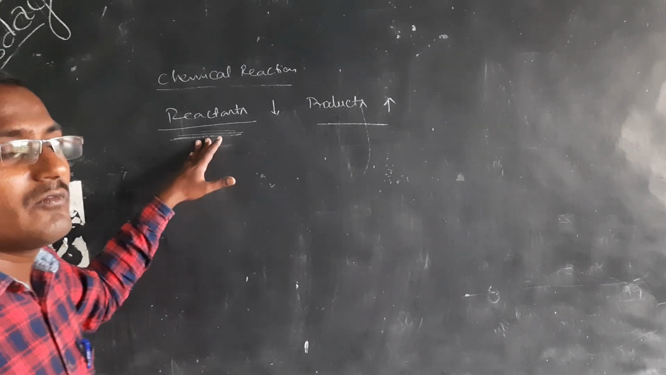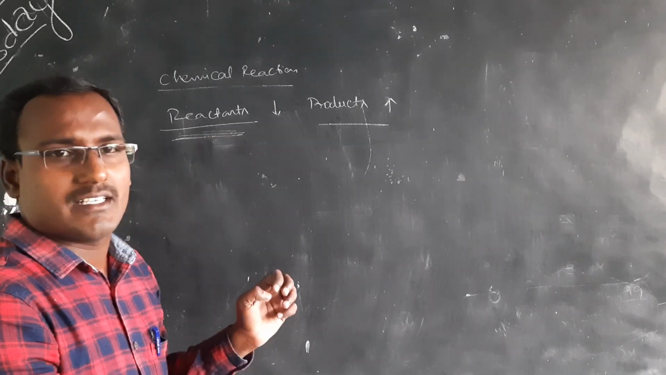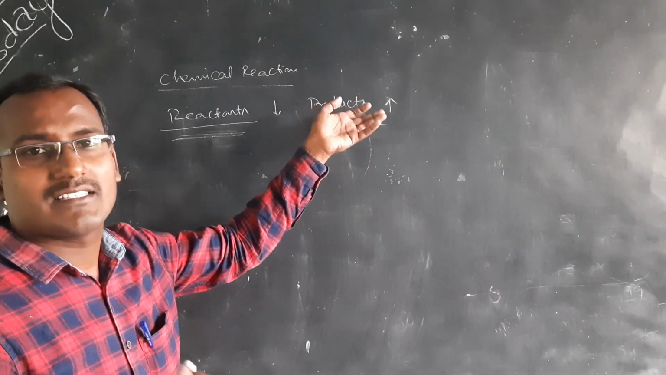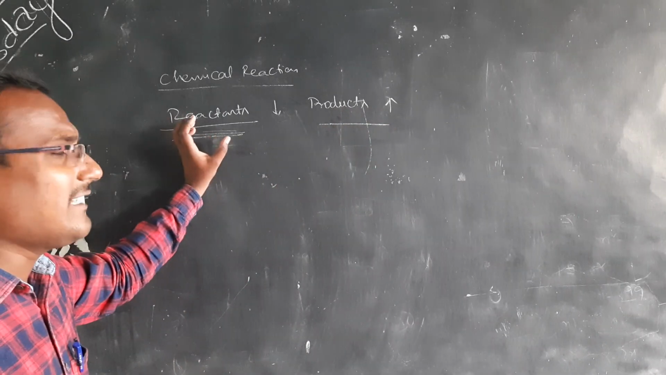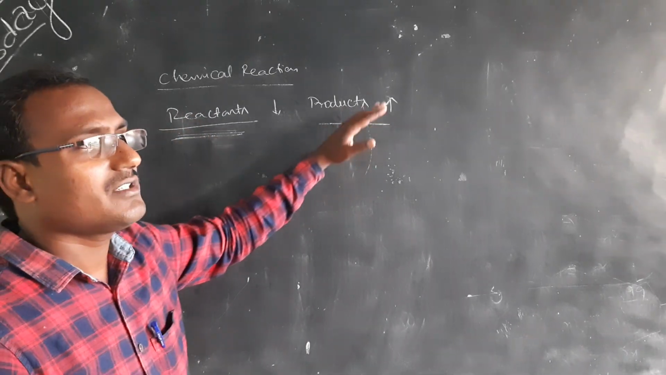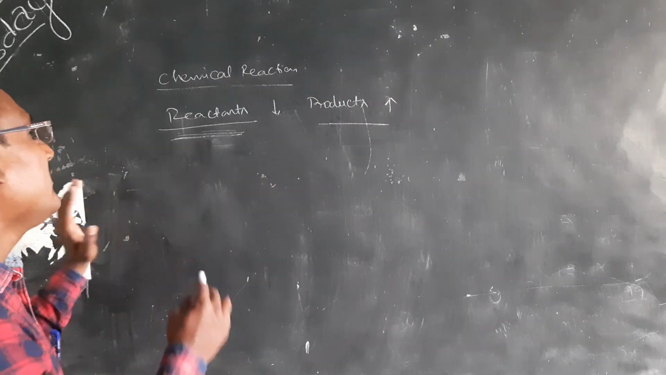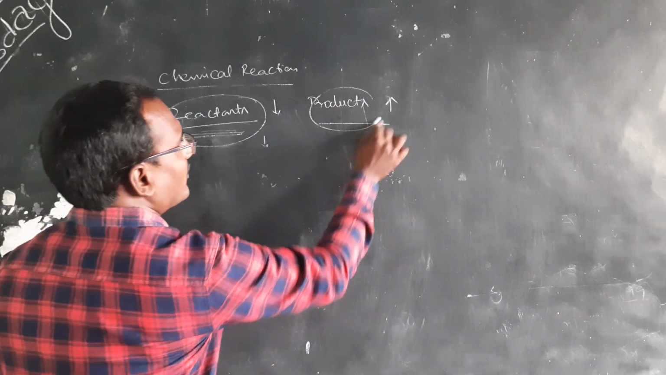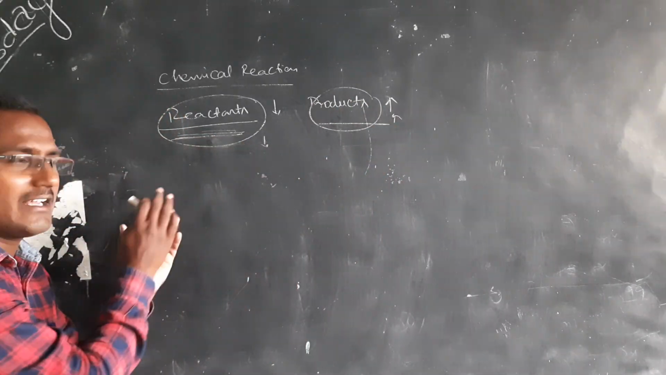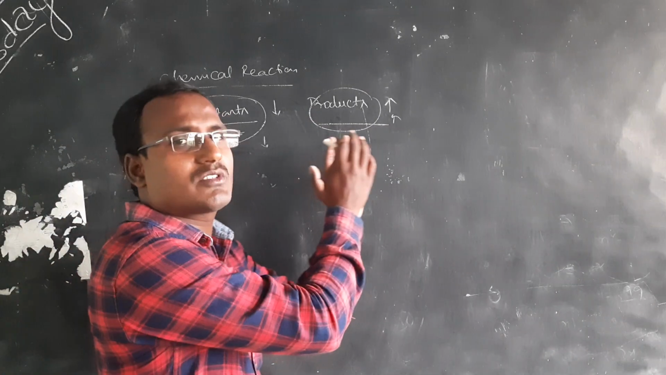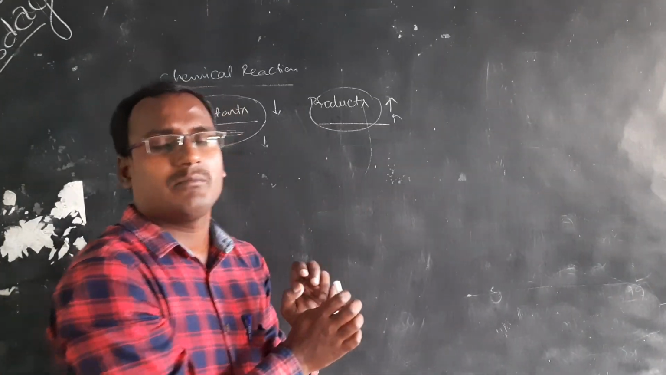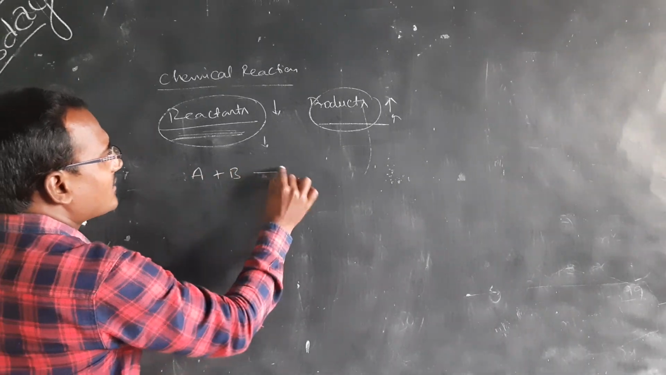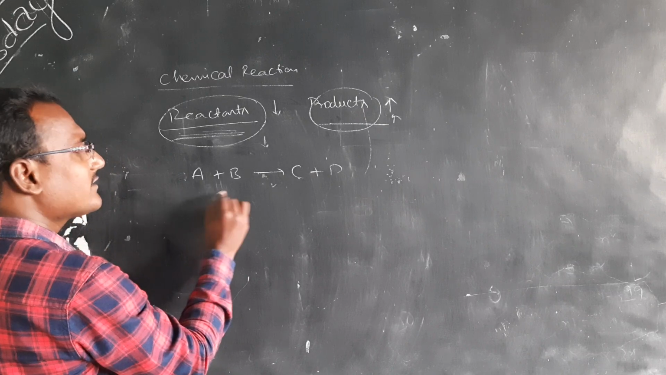We can say this because the reactants' concentration decreases while the reaction is going on, while the products' concentration increases. Either the reactants' concentration decreases or the products' concentration increases within a unit time, that is called the rate of reaction. For example, A plus B gives C plus D. These are the reactants, these are the products.